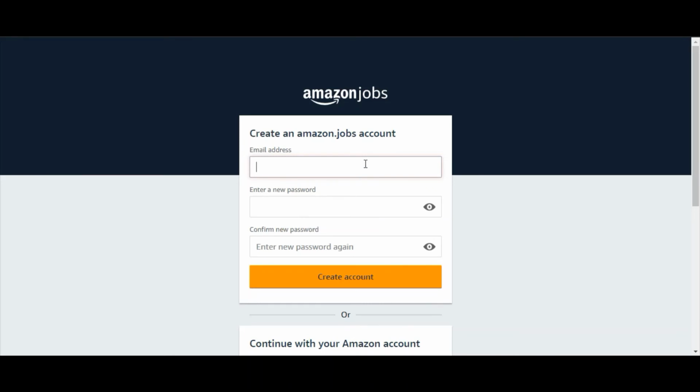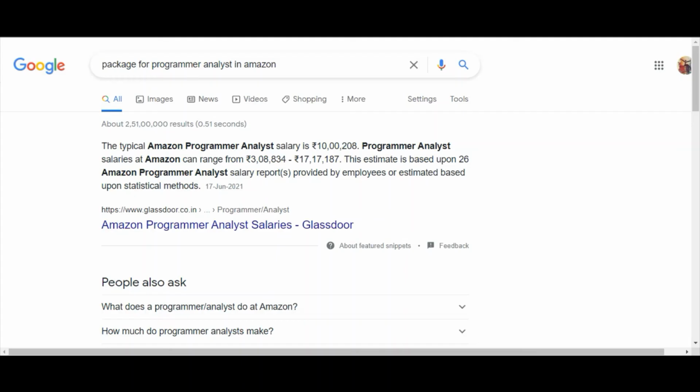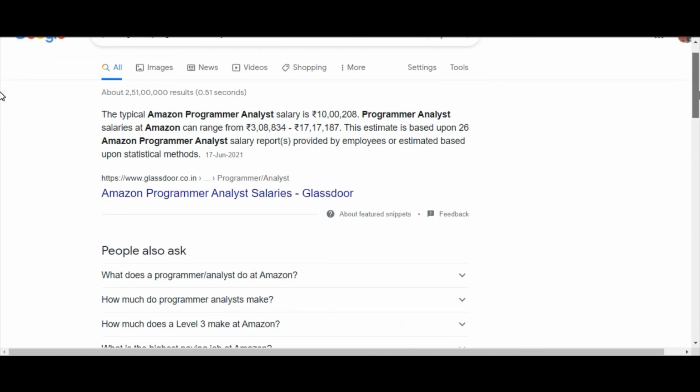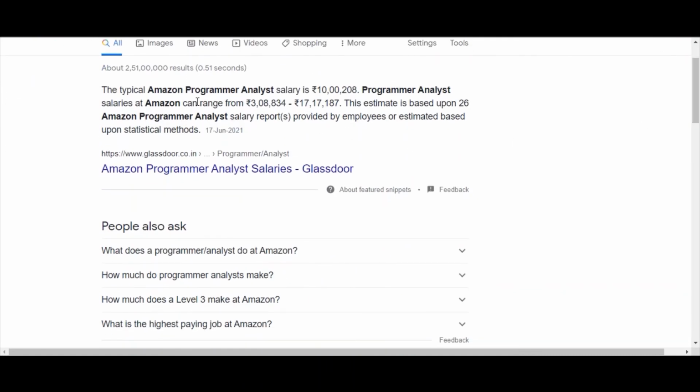Let's see what is the package for this job role. This is the information I got from the internet. The typical Amazon programmer analyst salary is 10 LPA, and the salaries can range from 3 to 17 LPA.